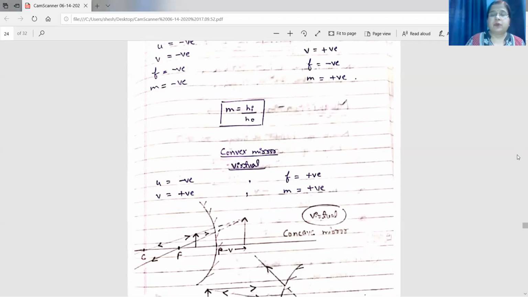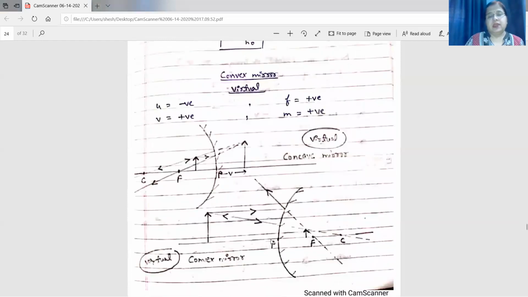Now come to the convex mirror. In a convex mirror, the image obtained is always virtual. Here the object is on this side, so u will always be negative. Image obtained is behind the mirror, so v will be positive. Focal length is on this side, so it will be positive. And for magnification, for a virtual image, height of image and object both are positive, so magnification is also positive.